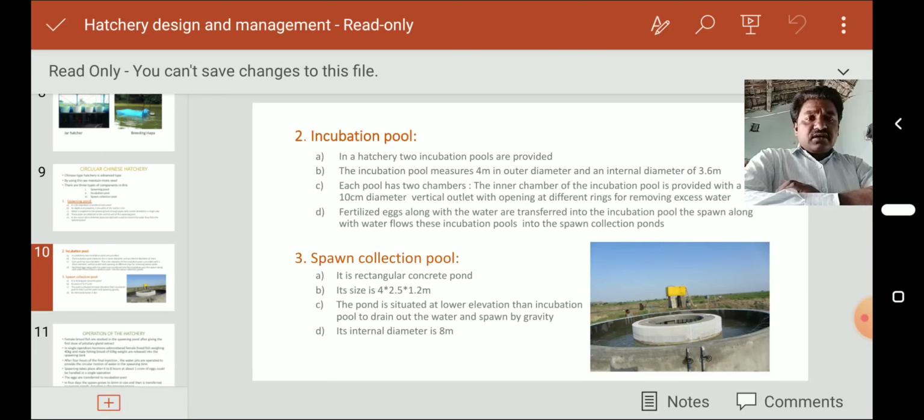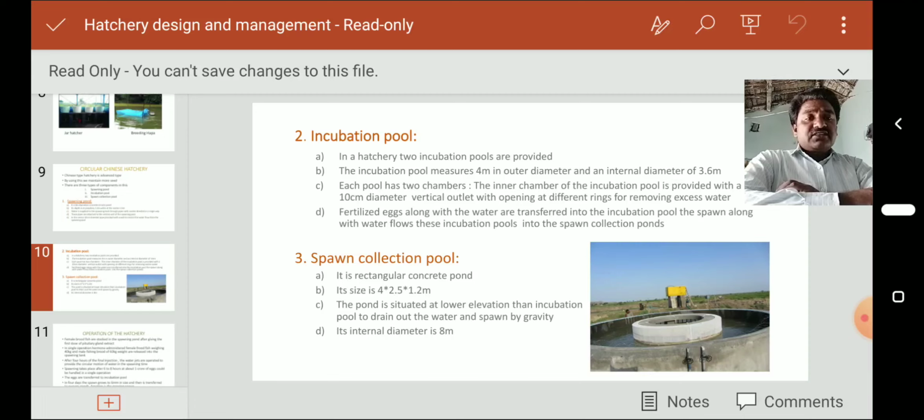So now the third one is the spawn collection pool. It is a rectangular concrete pond. Its size is 4 by 2.5 by 1.2 meters.